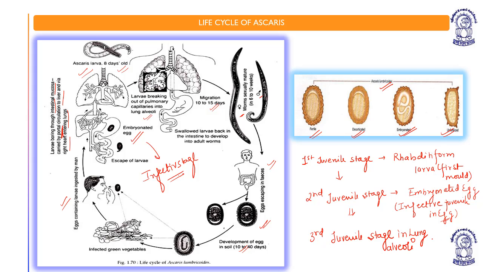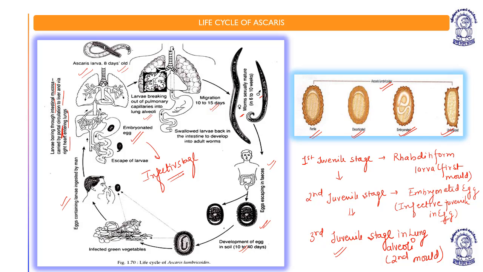So this is the second molt. When the parasite reaches the lungs, it undergoes the second molting, which gives the third juvenile stage.